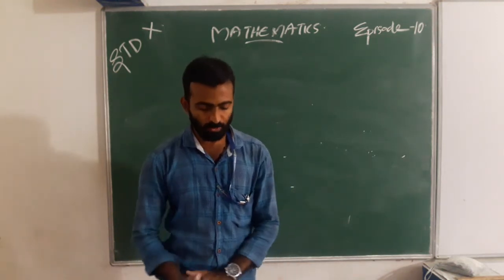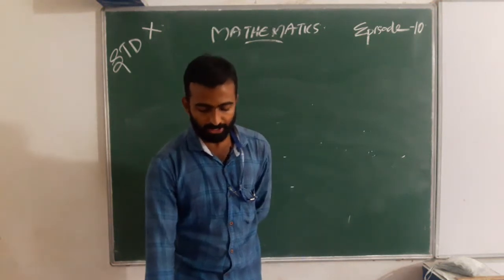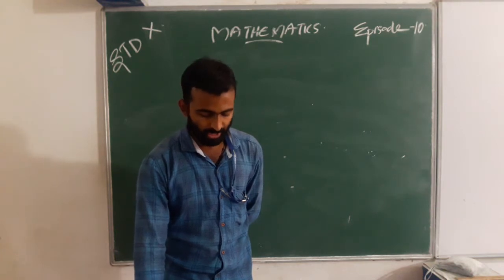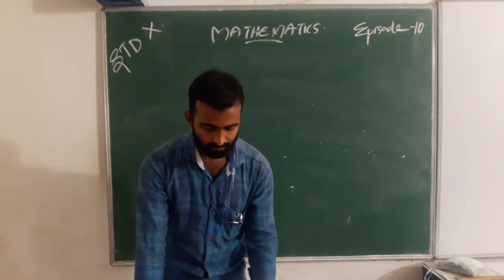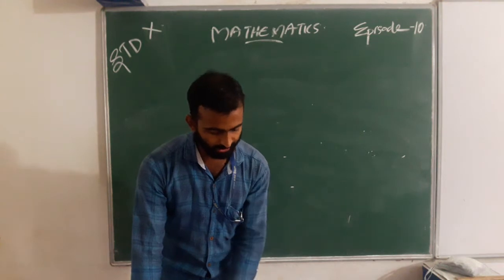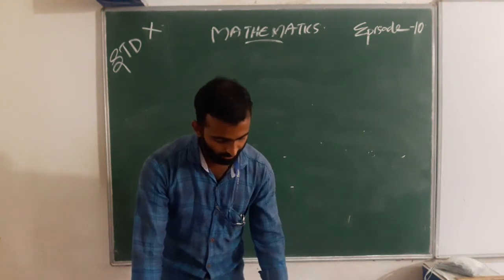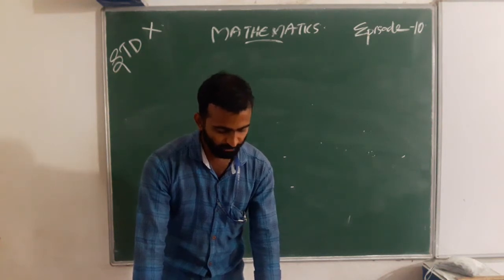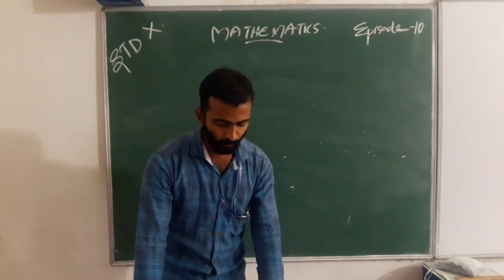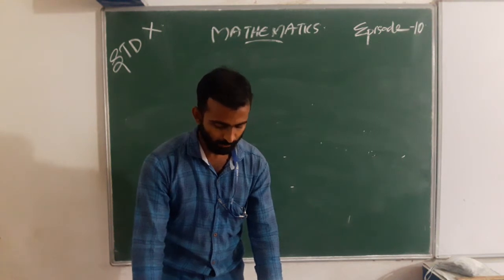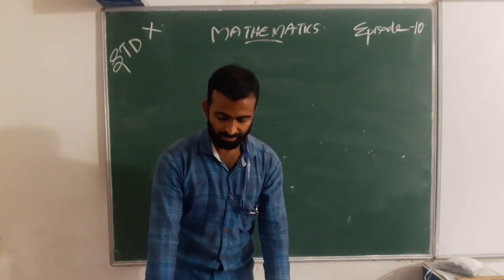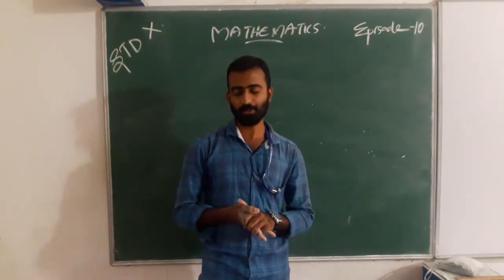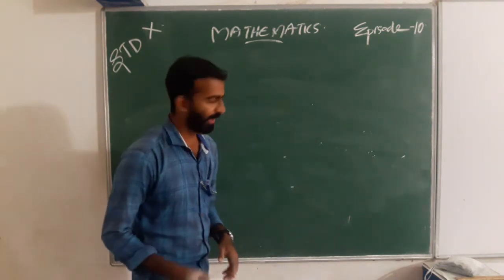Then we discussed two types of equations that involve x and y. First we discussed 3x plus 4y equal to 0. The second one is 2x plus 3y equal to 9 and 4x plus 6y equal to 18. Today we are going to discuss exercise 3.1.